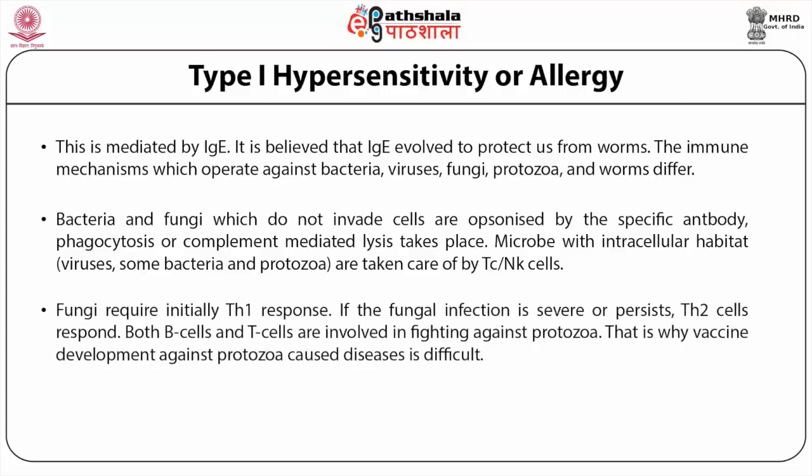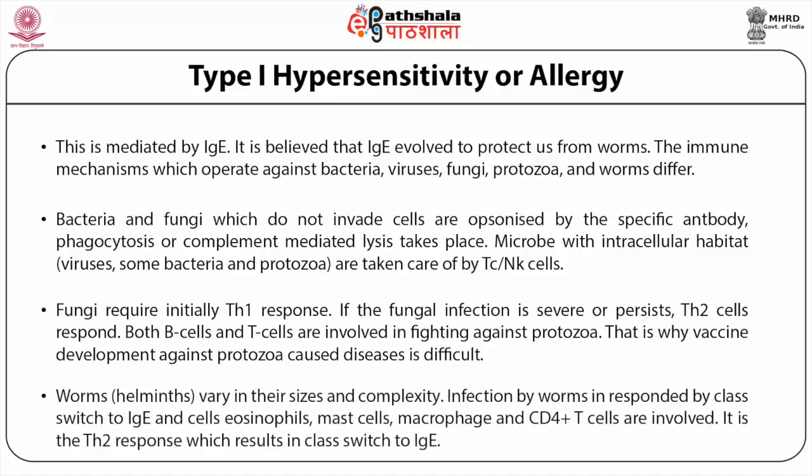Fungi initially require a Th1 response. If the fungal infection is severe or persists, Th2 cells respond. Both B cells and T cells are involved in fighting against protozoa. That is why vaccine development against protozoa-caused diseases is difficult. Worms, which are also called helminths, vary in their sizes and complexity.